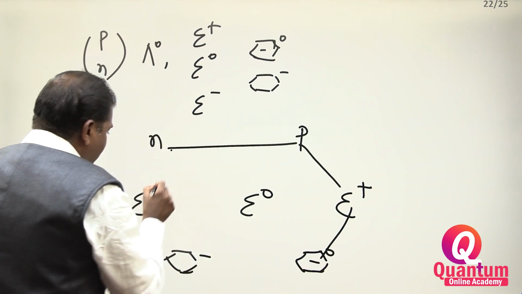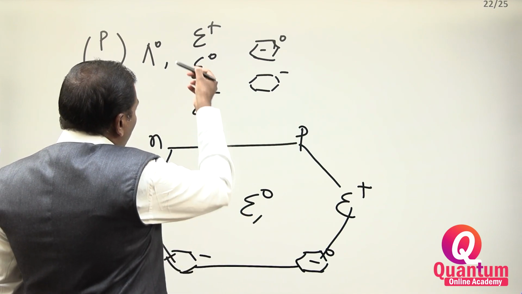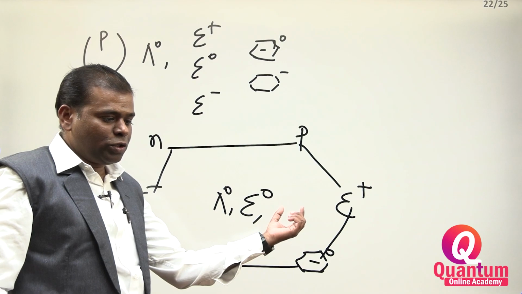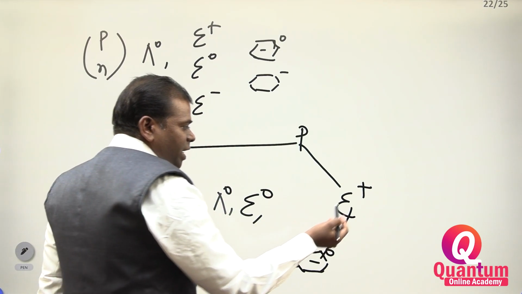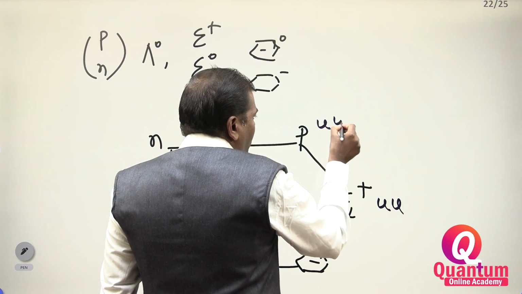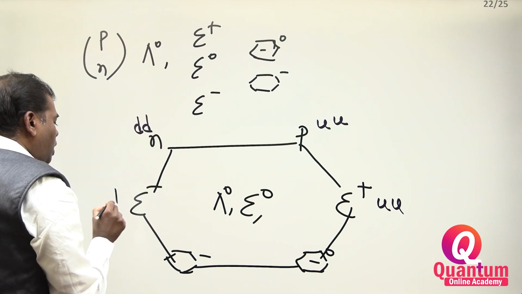Now you have to write the structure. Here one more particle is there, that is lambda 0 also. You start from here: U, up, up, up, up. Next you write down, down, down.